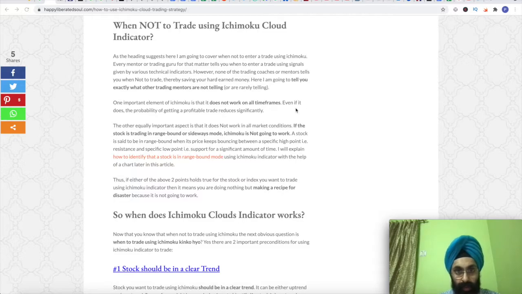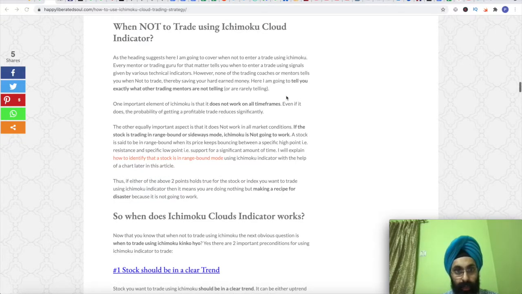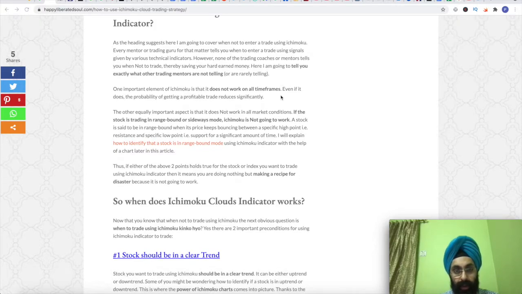So right now I have opened my detailed tutorial on Ichimoku cloud. Here I have mentioned that one important element of Ichimoku is that it does not work on all time frames. It is very important for the trader to understand Ichimoku cloud is not going to work on all the time frames.